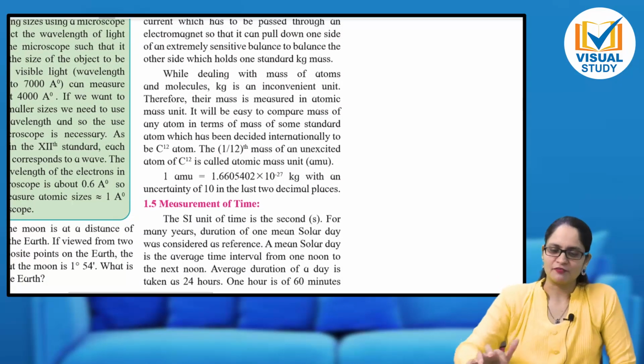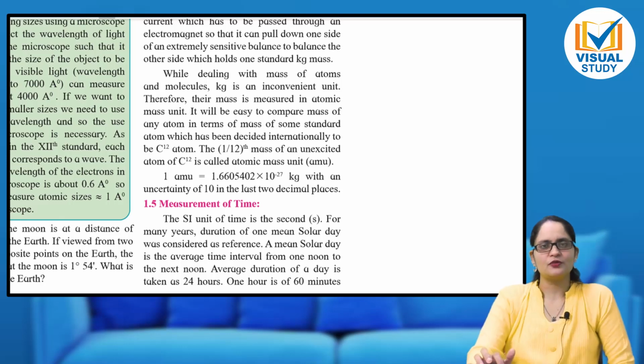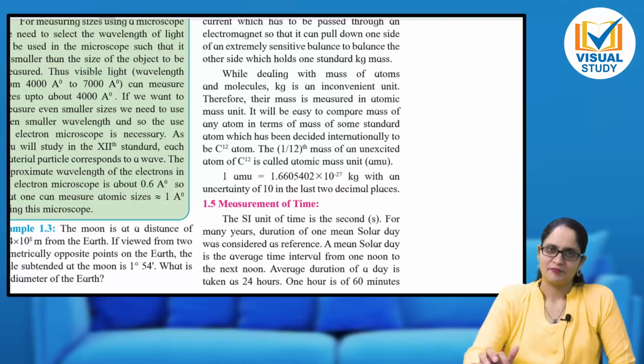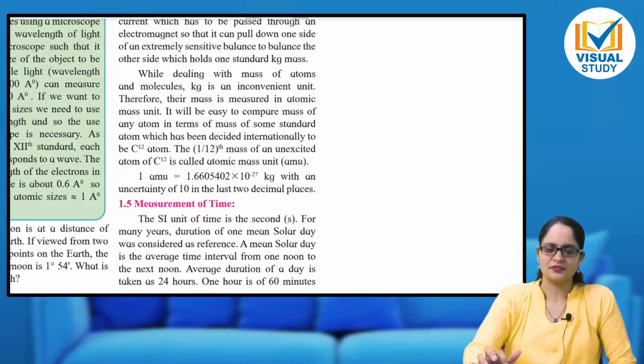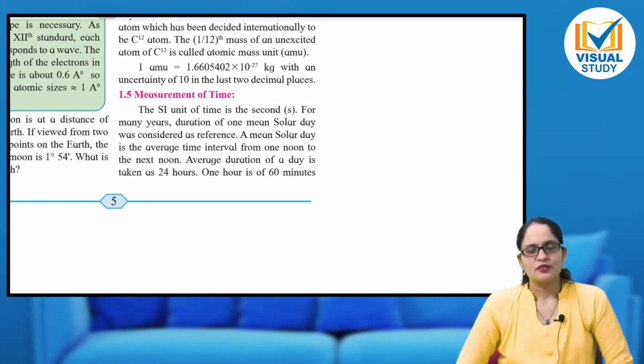Then measurement of time. For measurement of time, you know, we use watches to measure the time. Very simple, seconds, minutes, hours, right? But for the duration of the rotation of the earth, rotation of the moon, we use units such as solar day.